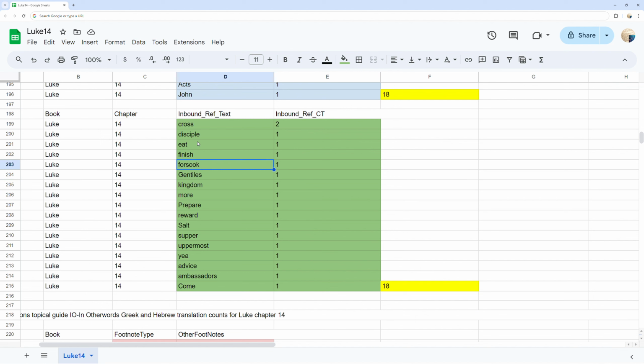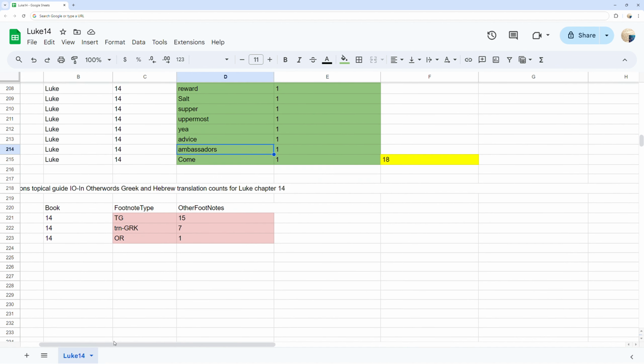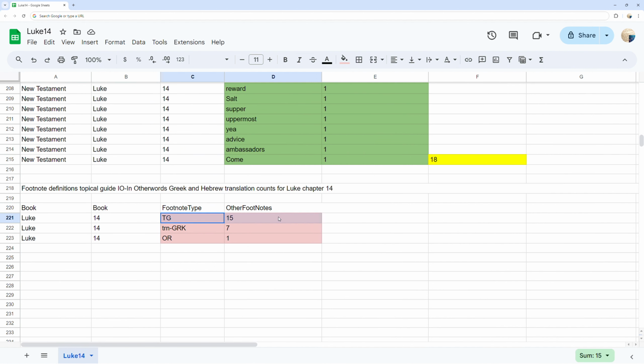Footnote definitions counts. You can see in red the footnote type and counts of topical guide with 15 counts, as well as Greek translation at 7 counts and obscure words at 1 found in Luke chapter 14.